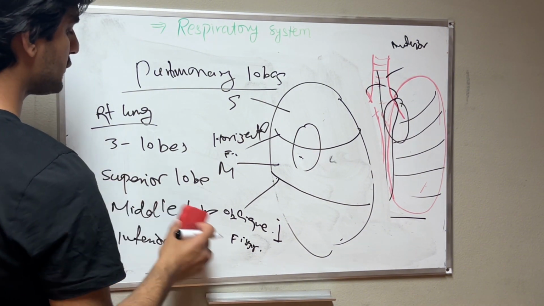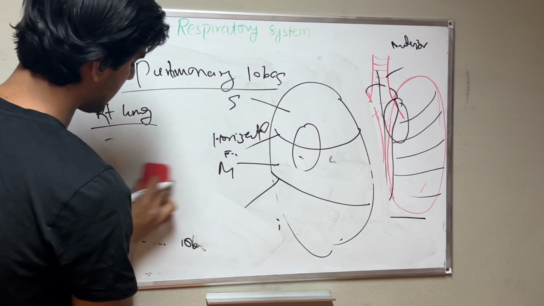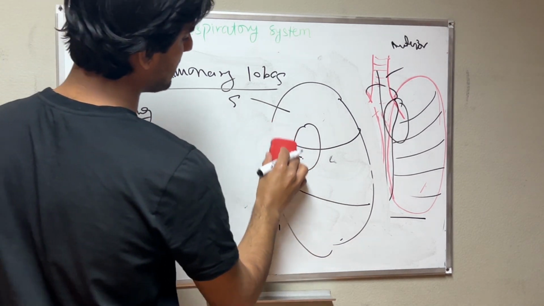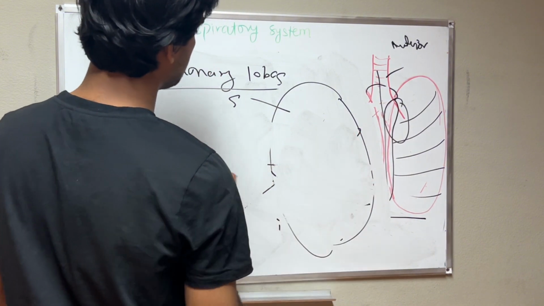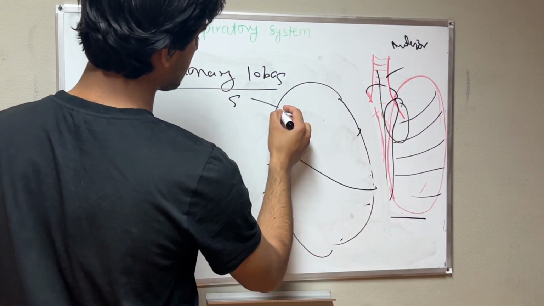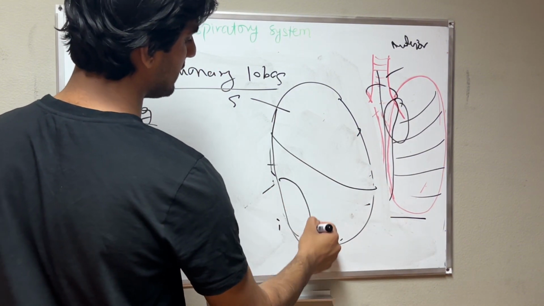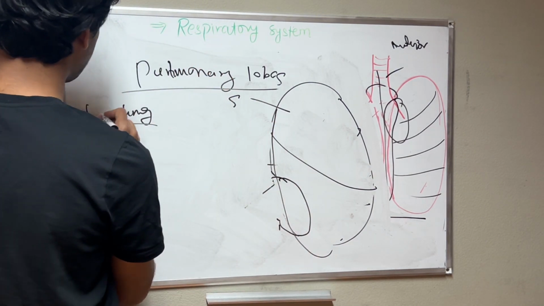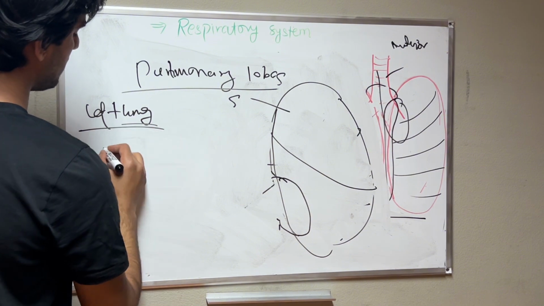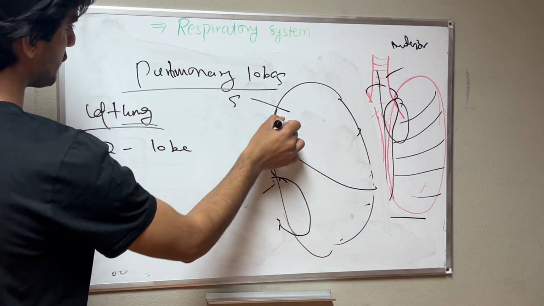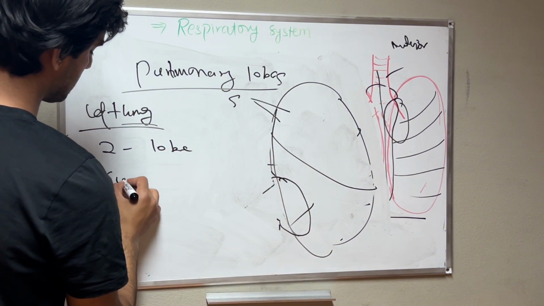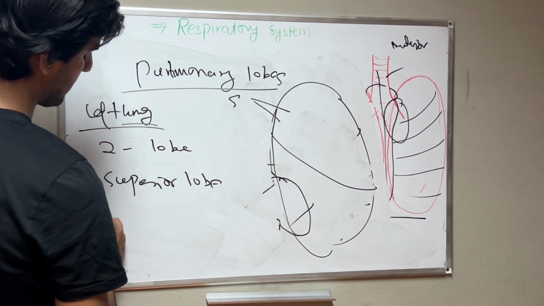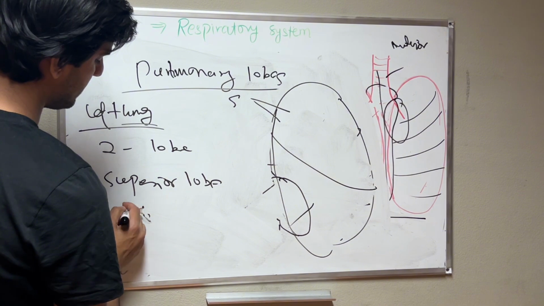And if you talk about the left lung, we have only one fissure, the oblique fissure, which divides it, because here we have the incisura for the heart. In the left lung we have two lobes, the superior lobe and the inferior lobe.